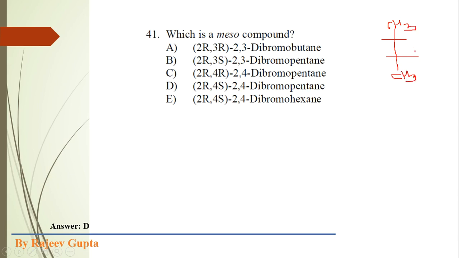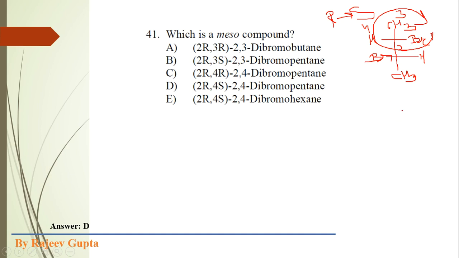2R, 3R. Okay, if I put a bromine atom here and this bromine here, hydrogen, hydrogen. Now this is 1, 2, 3 and 4. The movement is clockwise, then it should be R, but the fourth priority group is present on the horizontal line, so it will convert. So actually this is not the structure.